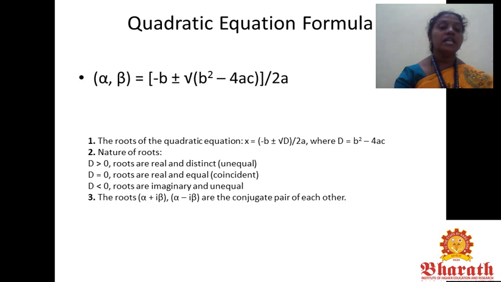First, we discuss the nature of roots. If D > 0, roots are real and distinct, that is unequal. If D = 0, roots are real and equal. If D < 0, roots are imaginary and unequal. The roots α + iβ and α − iβ are the conjugate pair of each other.